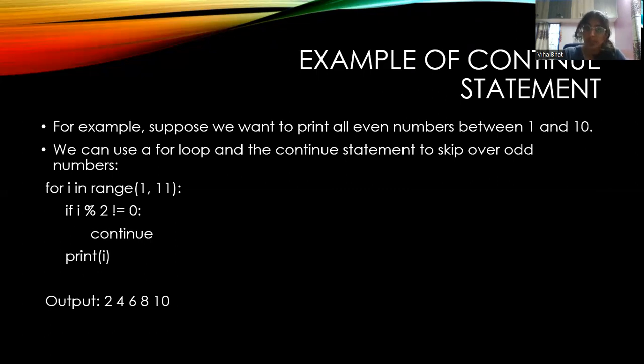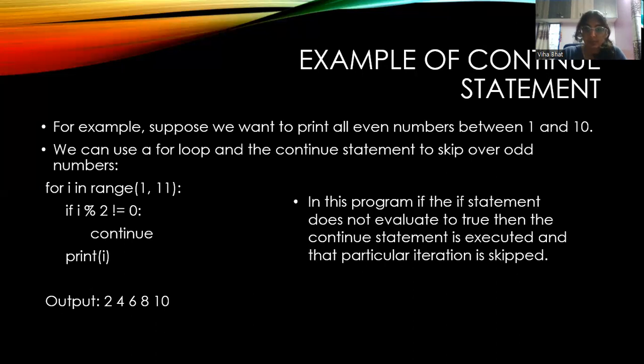And when the continue statement is executed, the print statement is excluded and it goes back to the for loop to the next iteration. So in this program, if the if statement does not evaluate to true, then the continue statement is executed and the particular iteration is skipped.